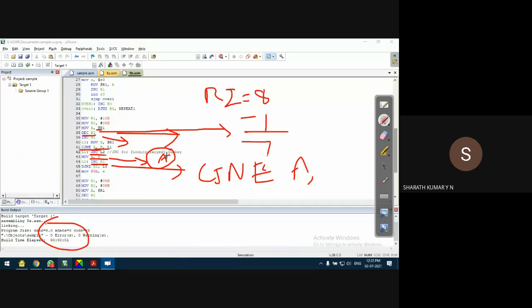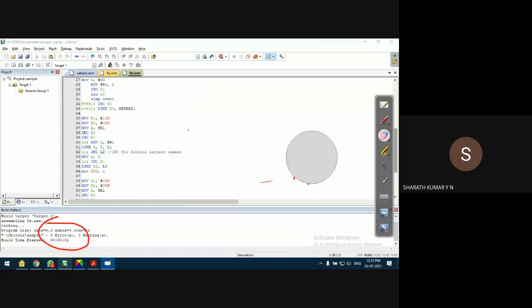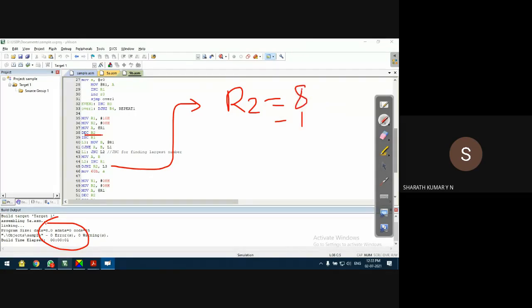Here, let's observe this. This is the answer for the question. If I do DJNZ R2 here, R2 will be decremented by 1. Initially it was already decremented. Initially it was 8, decremented by 1, it was 7. By the time the program reaches this line, what is the content of R2? It is only 7. Yes, it should be 7.